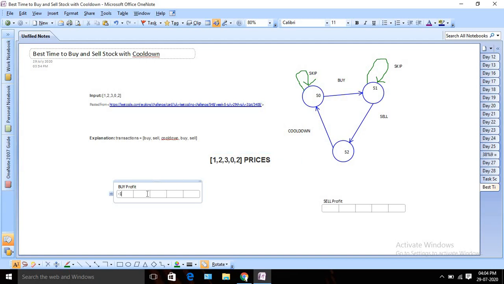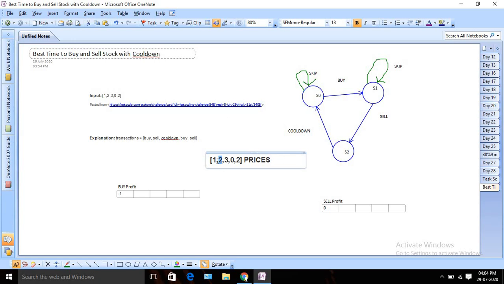Okay, after that, for that particular day, I need to calculate the sell profit also, right? In the first day, or day 0, we don't have anything to sell. So in this case it will be 0 only initially. Okay, so this is for day 0. After that I will calculate for day 1, or the second day.